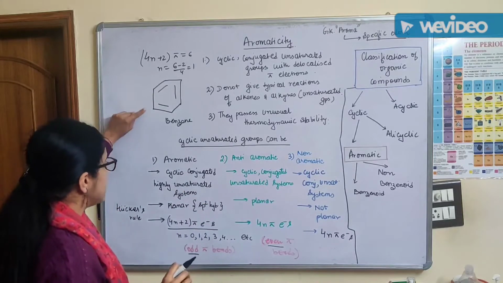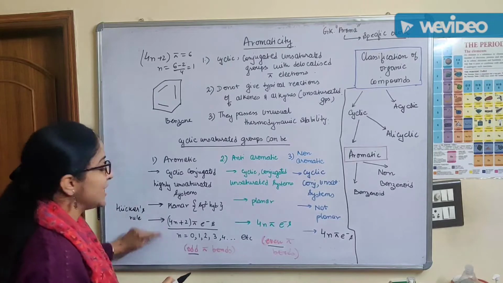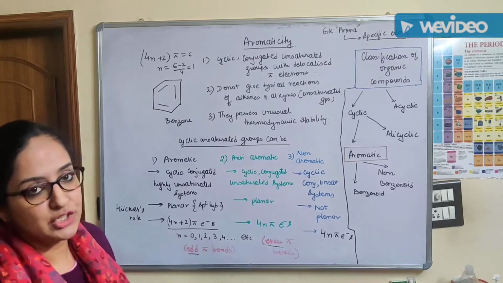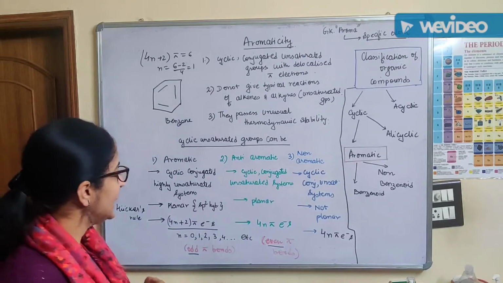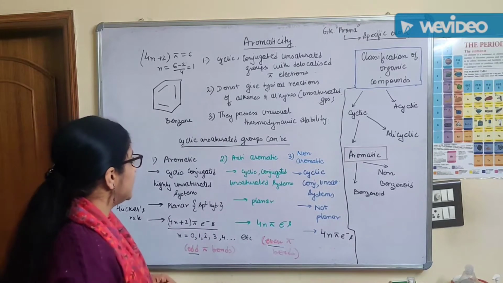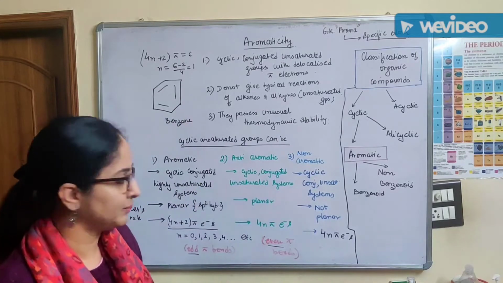That means it is a cyclic compound conjugated with double bonds. It is planar in nature. It has 4n plus 2 pi electrons, where the value of n is 0 and all positive integers. Right, students? These are the few criteria which classify a system as an aromatic system.